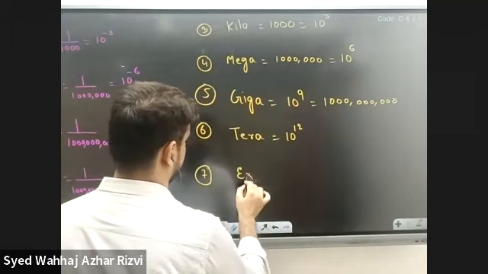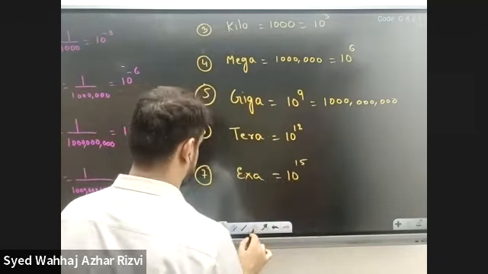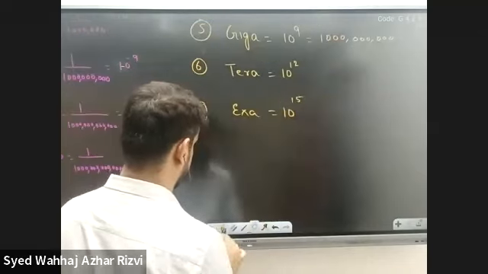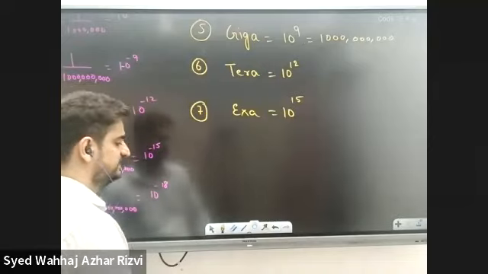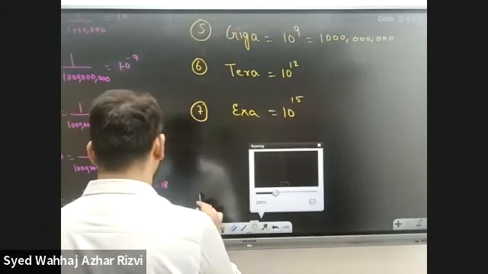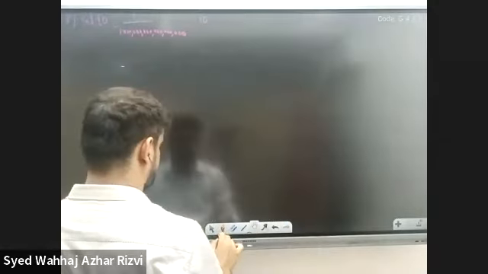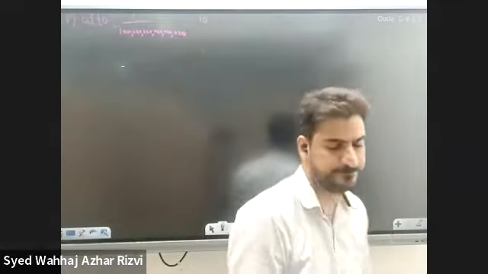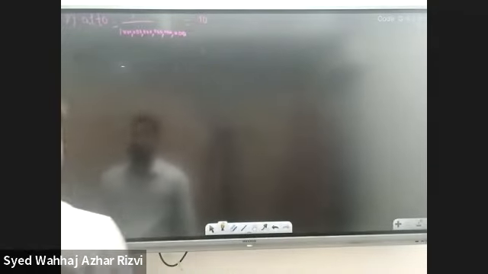Then we have exa. It's 10 to the power 15. Zeta. So these are the different prefixes. Okay. Now let's do a few questions on this.